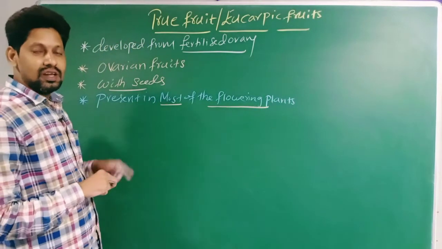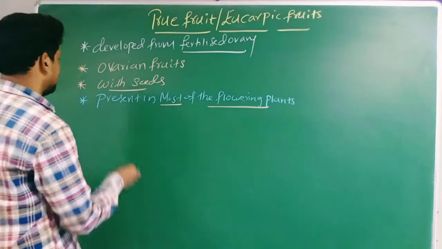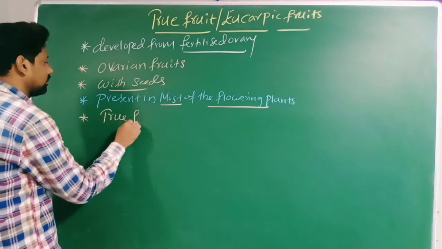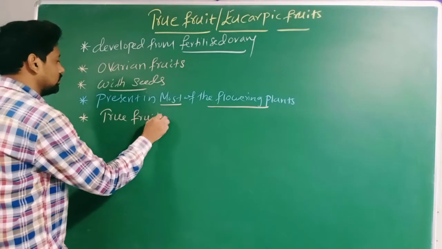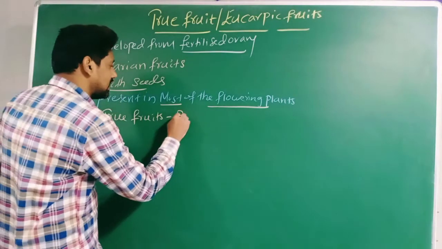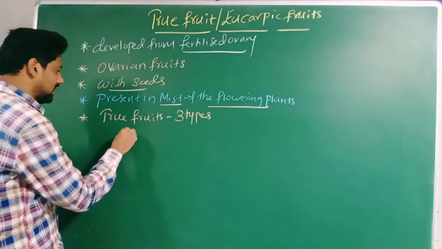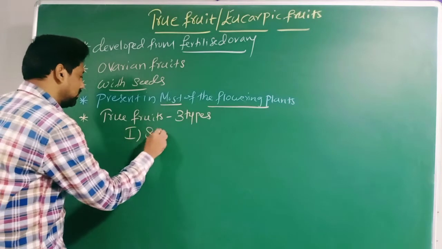These true fruits are of three types. True fruits are of how many types? Three types. What are they? Number one, simple fruits.